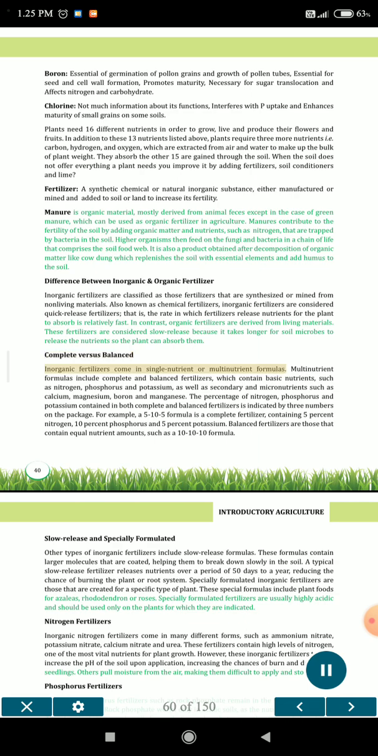Complete versus balanced. Inorganic fertilizers come in single nutrient or multinutrient formulas. Multinutrient formulas include complete and balanced fertilizers, which contain basic nutrients such as nitrogen, phosphorus and potassium, as well as secondary and micronutrients such as calcium, magnesium, boron and manganese. The percentage of nitrogen, phosphorus and potassium contained in both complete and balanced fertilizer is indicated by 3 numbers on the package. For example, a 5-10-5 formula is a complete fertilizer containing 5% nitrogen, 10% phosphorus and 5% potassium. Balanced fertilizers are those that contain equal nutrient amounts, such as the 10-10-10 formula.